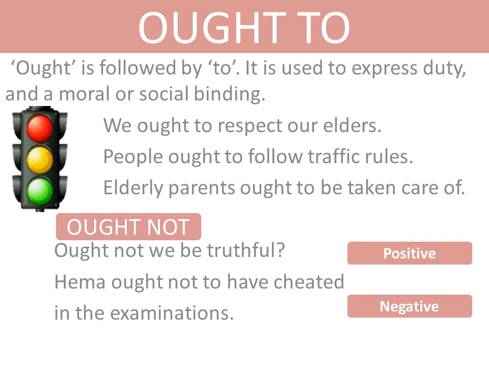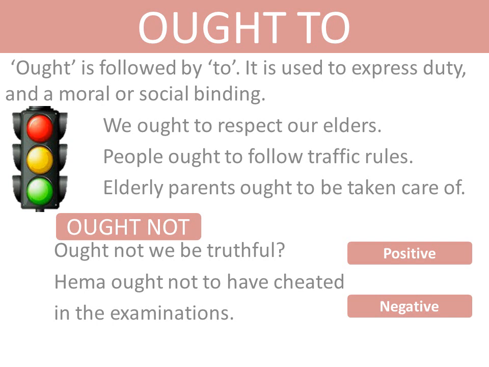Now, sometimes children are confused between the usage of must, should, and ought to. So, children, please don't be confused. Must is used to express duty or obligation or compulsion.